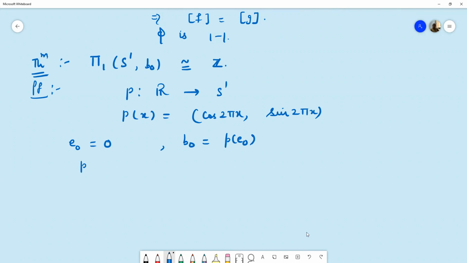So now we take P inverse B naught, the inverse image of the point (1, 0). Now because of this mapping, we can see that the inverse image of B naught contains all the integers. So this is the set of all integers.